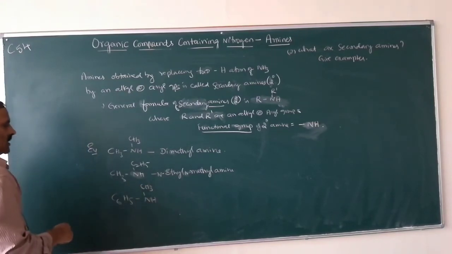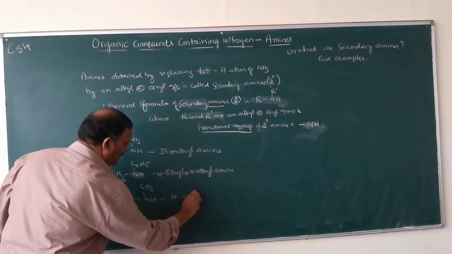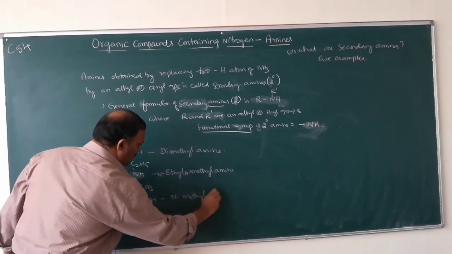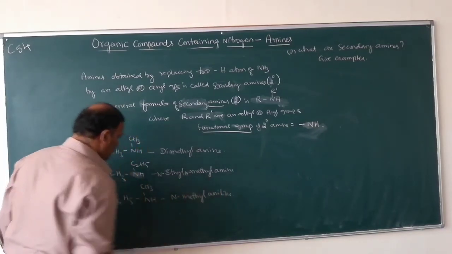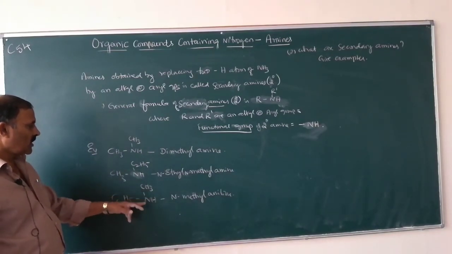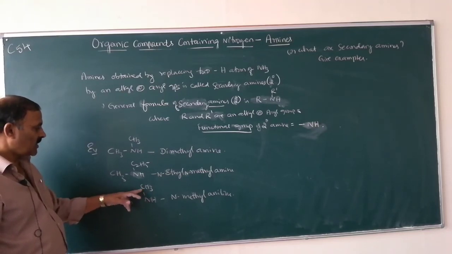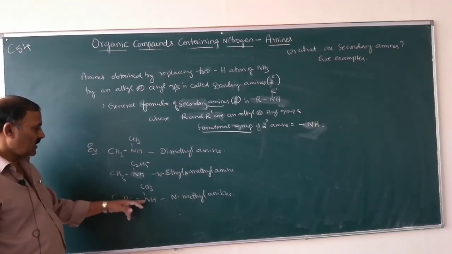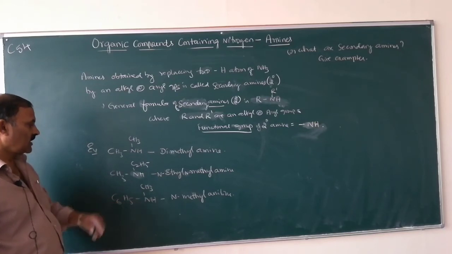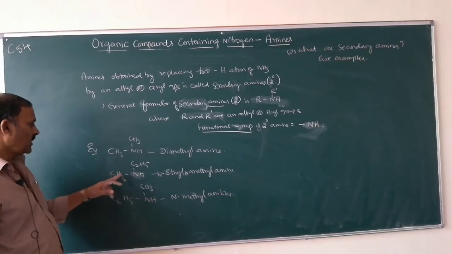C6H5NHCH3. So this one is N-methyl aniline. Aniline is C6H5NH2. If one H is replaced by CH3, you will get N-methyl aniline.